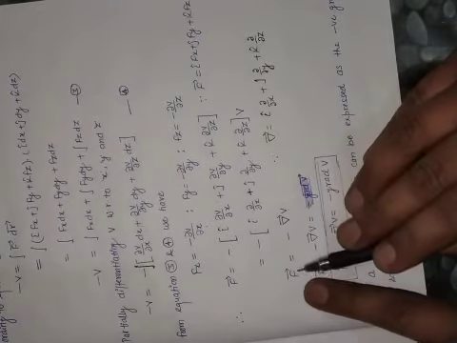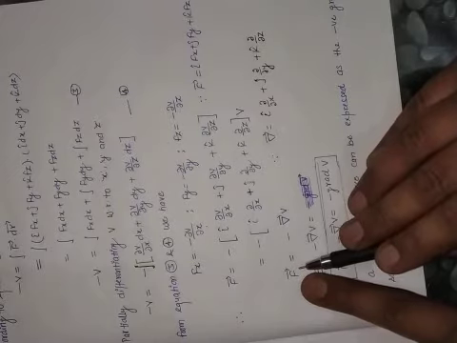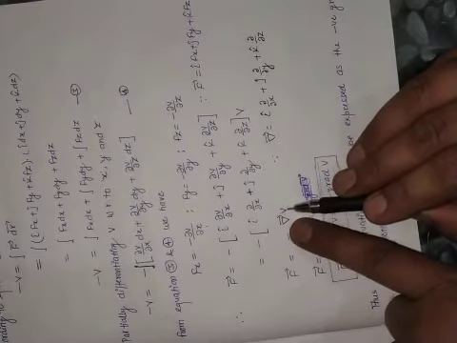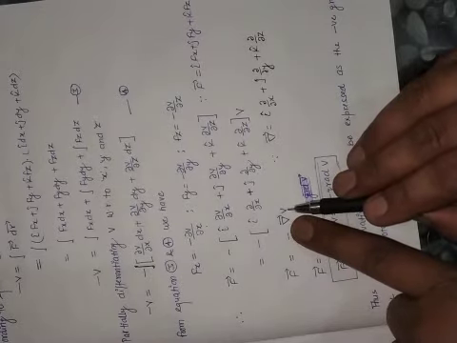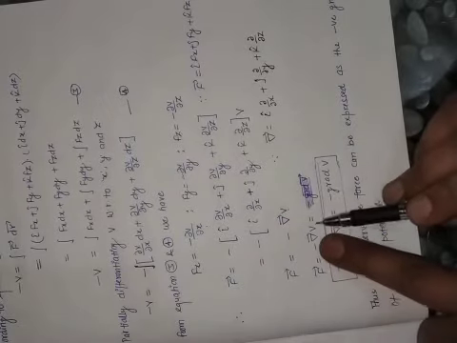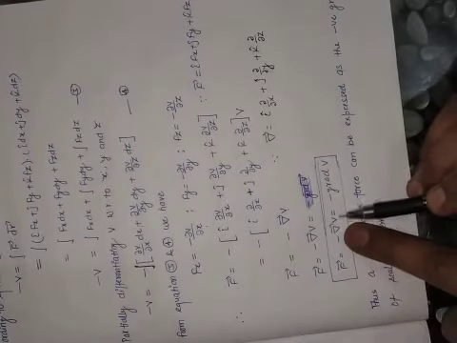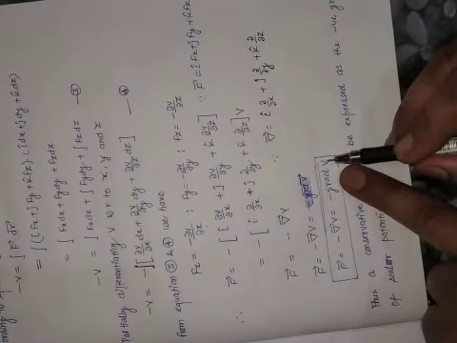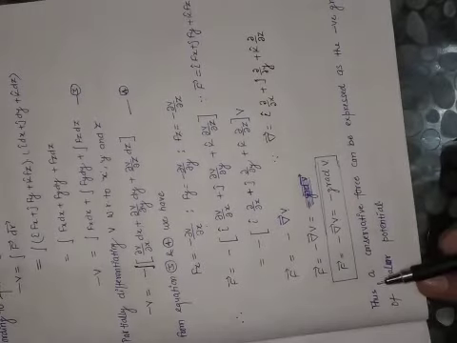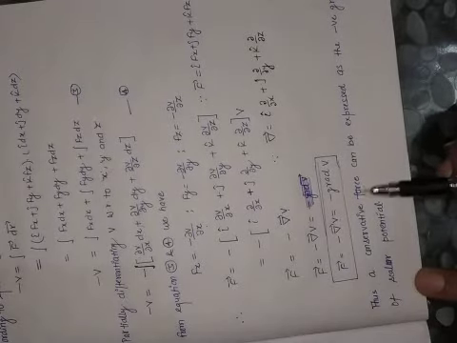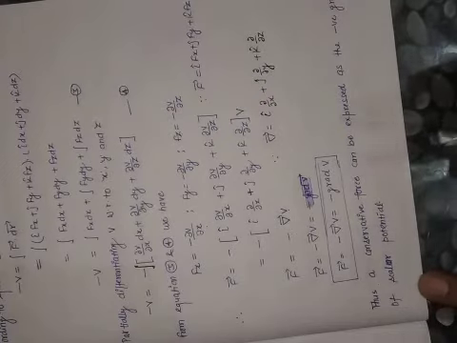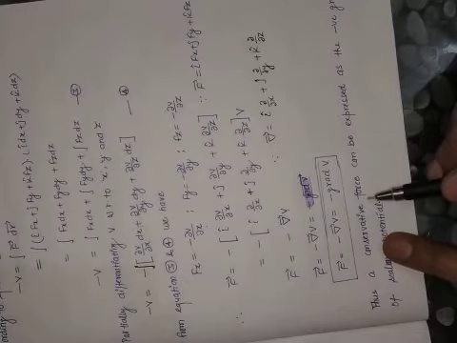So actually the total force working on the system can be written as the negative gradient of any scalar function. So F can be written as minus del v, and minus del v is the negative gradient of any potential function. So this is the criterion: the force must be conservative in nature.